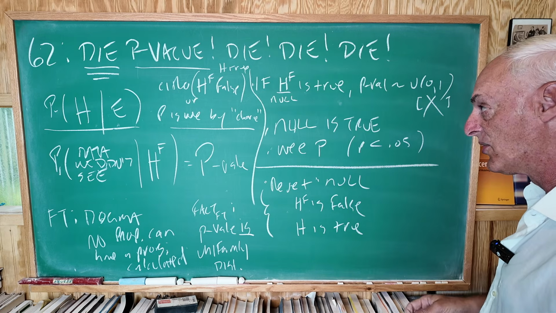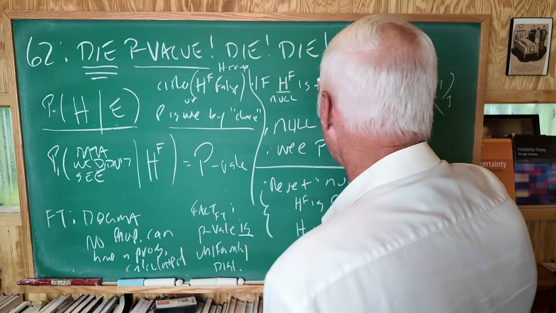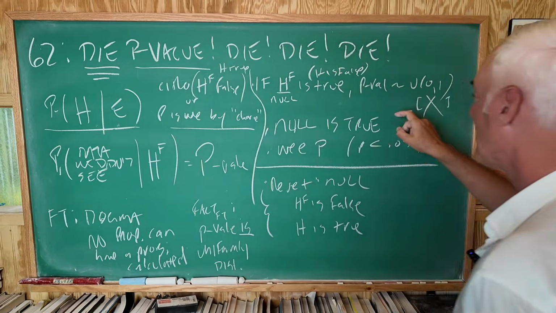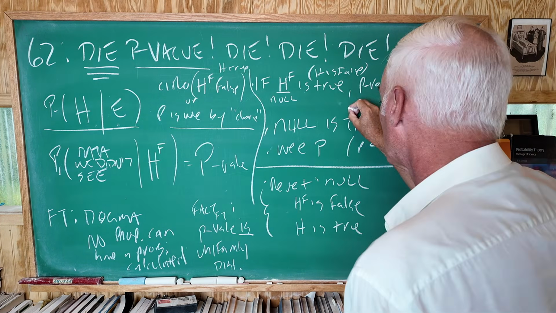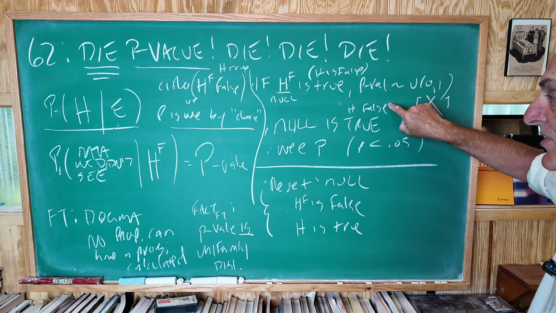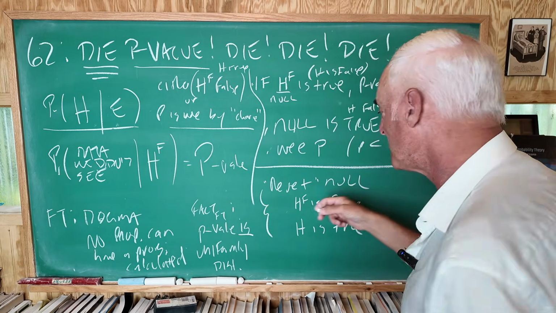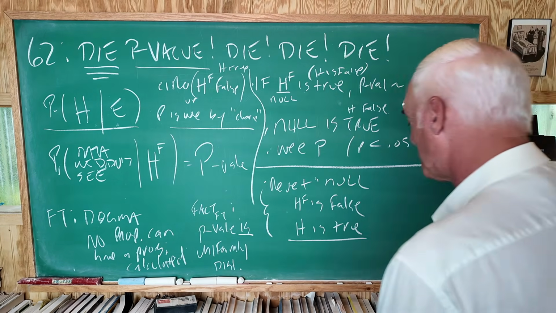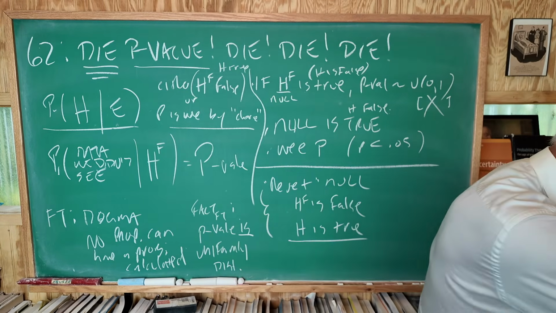The hypothesis is true. So if HF is true, the null is true. Another way to say that is if H is false, if the hypothesis is false, the p-value could be anything we like. We're saying the hypothesis is false here, and we get a wee p-value. We see a wee p-value, and we calculate these when we do a lot of calculations and so forth. Then we're going to say H is true. One of our premises was H is false, and now we're going to accept that H is true.